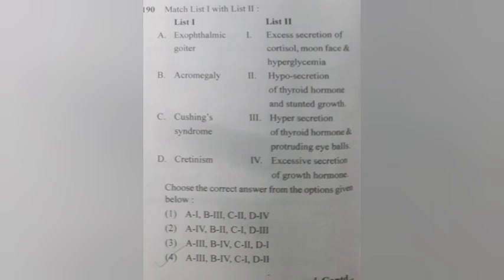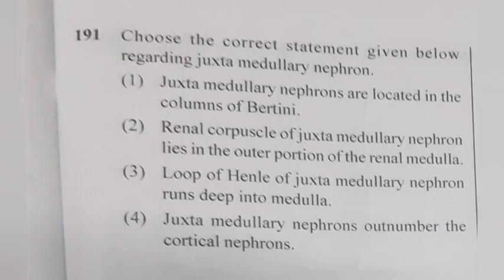Acromegaly, excessive secretion of growth hormone. Cushing syndrome, excess secretion of cortisol, moon face and hyperglycemia. Cretinism, hyposecretion of thyroid hormone and stunted growth.